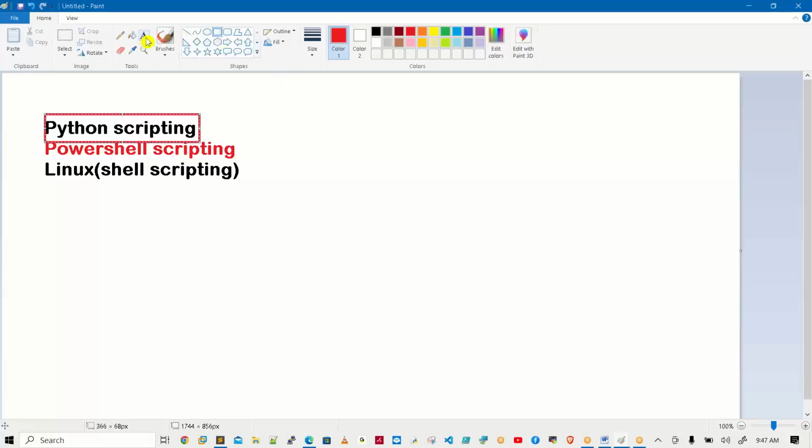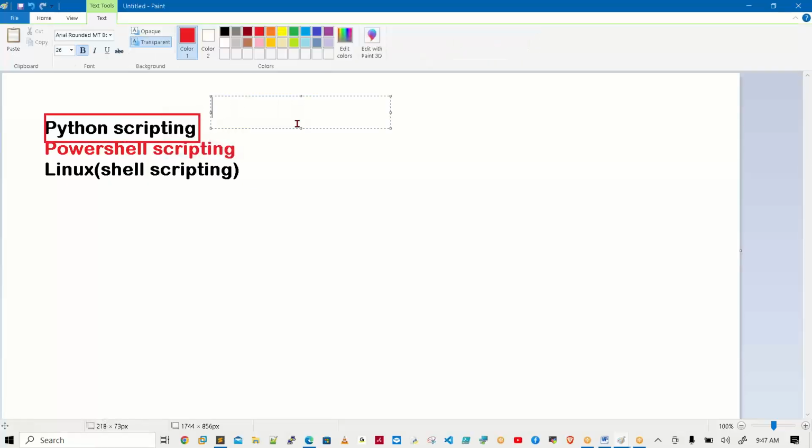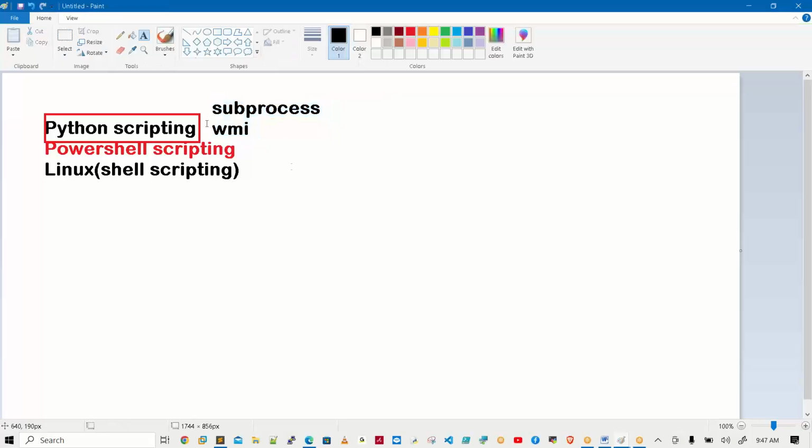For example, if you take Python, there is a subprocess module. With the help of the subprocess module, you can use it for Linux and for the Windows operating system. Python is the best option, 100% no doubt, but you should be good at Python fundamentals.